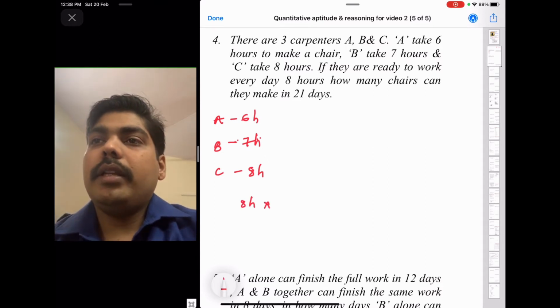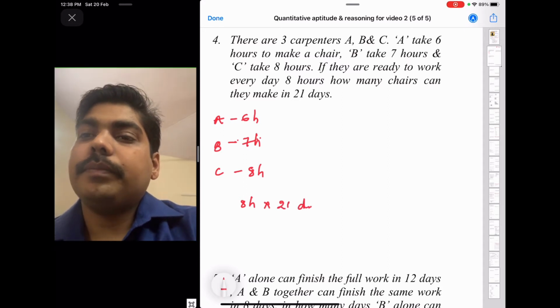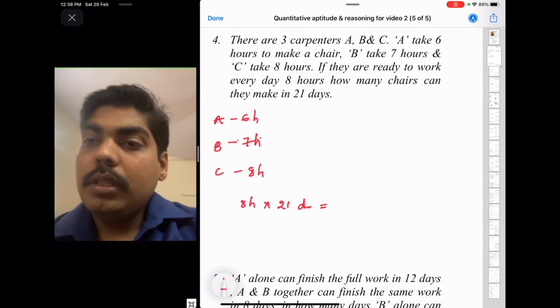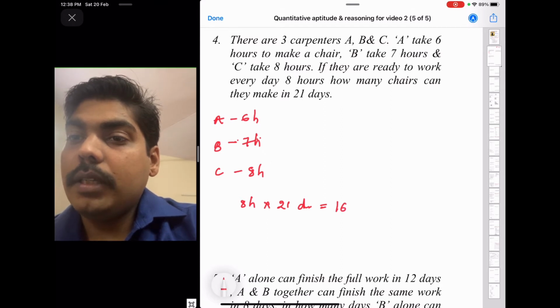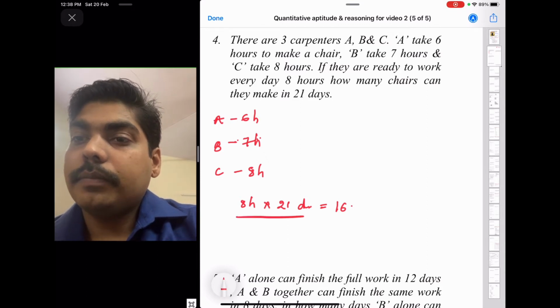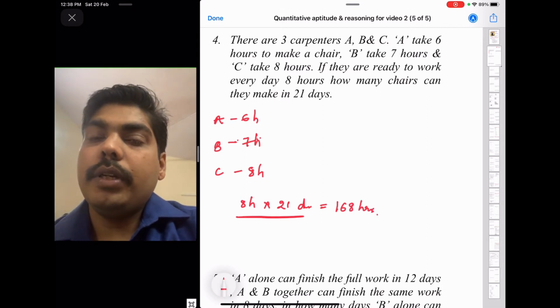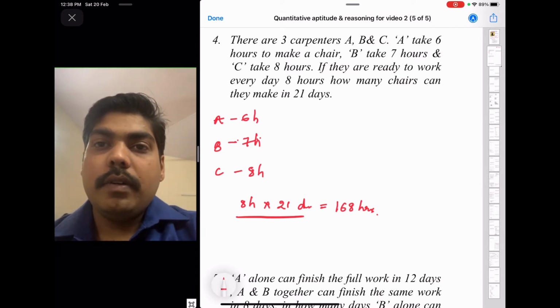In 21 days in total they have worked 21 into 8, that is 168 hours.